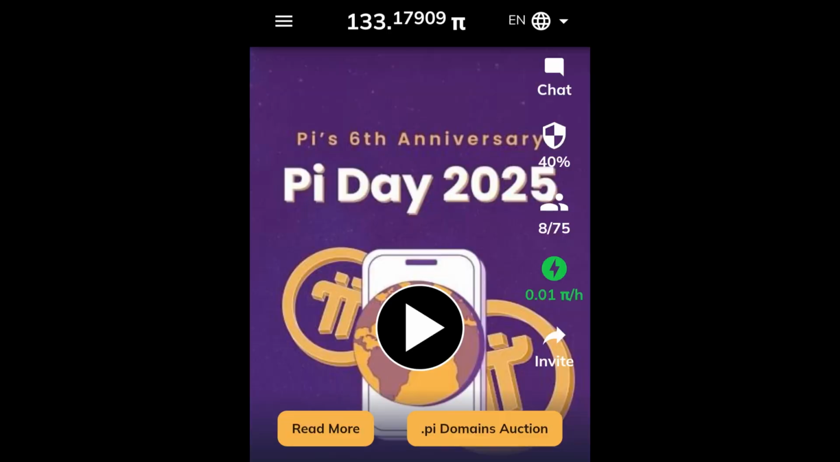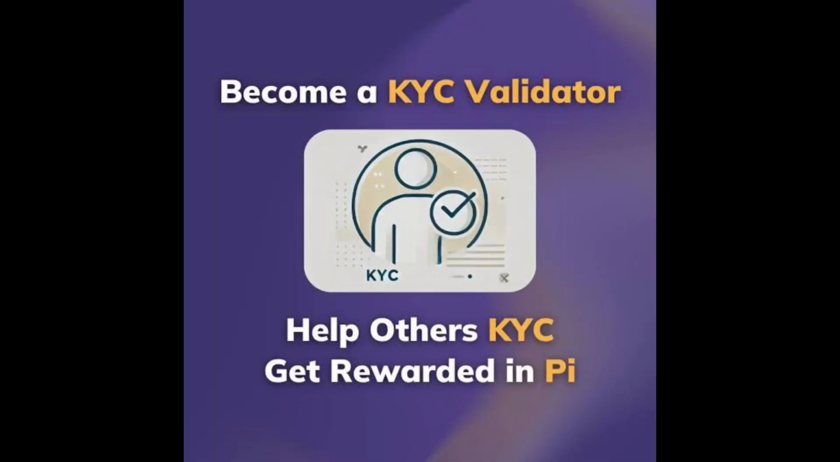To increase this hash rate, all you have to do is refer this application to your friends or family members. The more people you refer, the more you earn. These two methods, almost everyone knows. But I'm going to teach you one more way to earn more Pi coins, and that is to become a KYC validator. Now, what is this Pi KYC network validator?